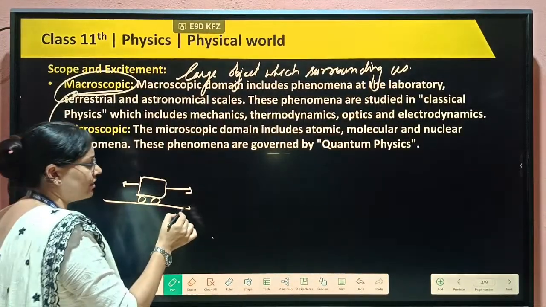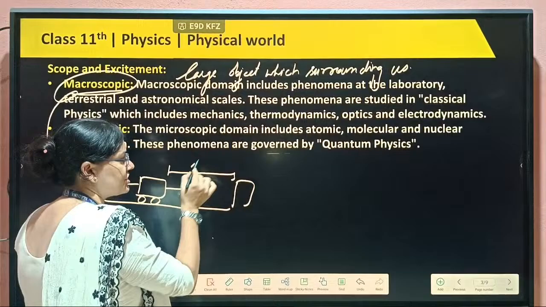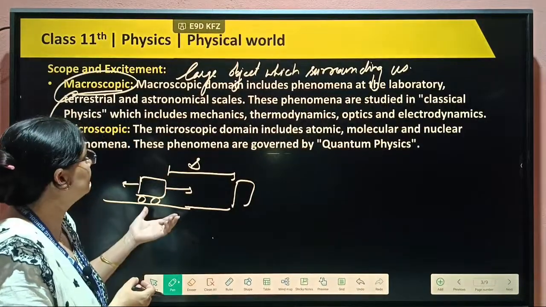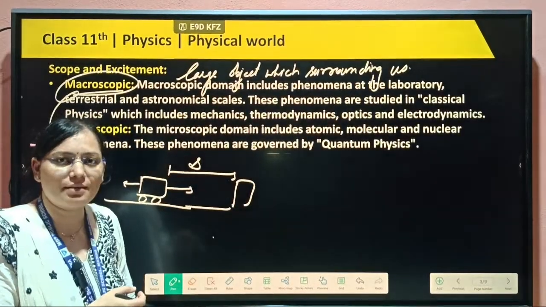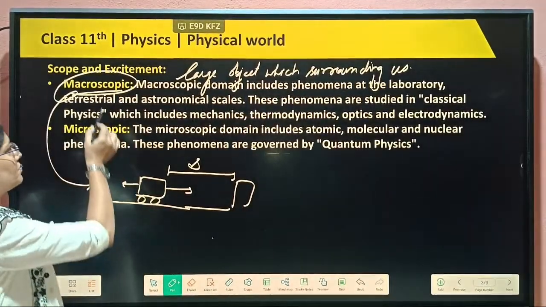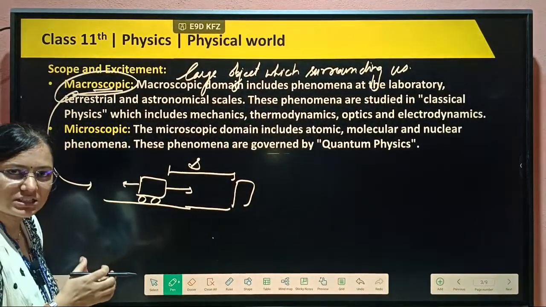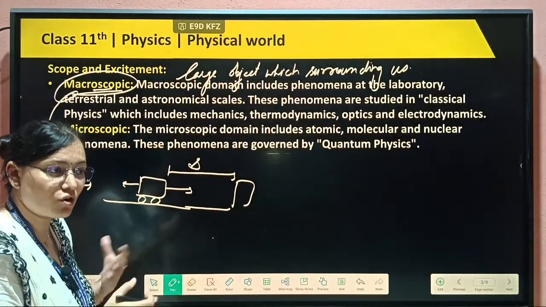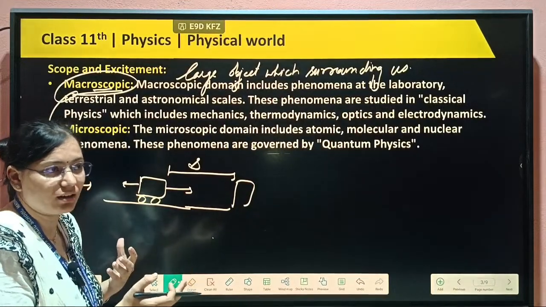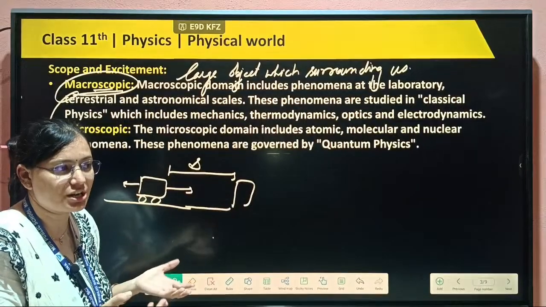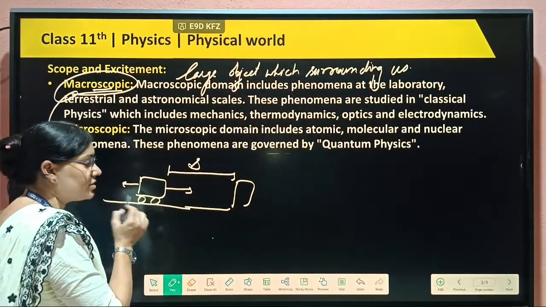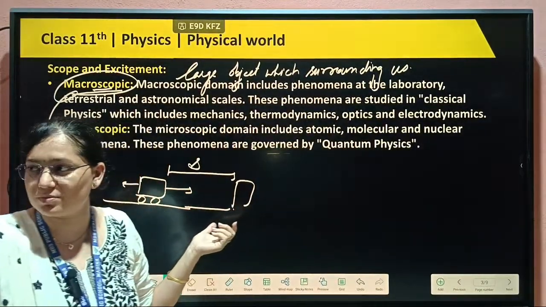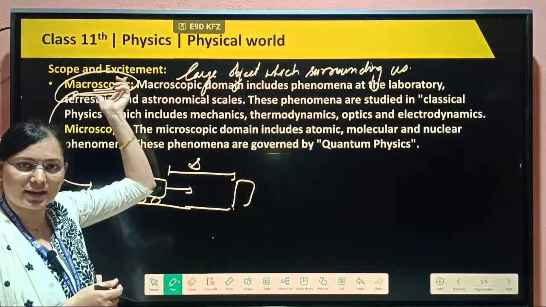How much distance it traveled, what is the time, what is the speed, the velocity, all of these come in the category of macroscopic objects. Macroscopic objects are objects that we can see easily with our naked eyes, so we can study how far they travel, their speed, their acceleration, how much force is exerted on them, and if we apply force on the object, what work is done. That is explained in macroscopic physics.